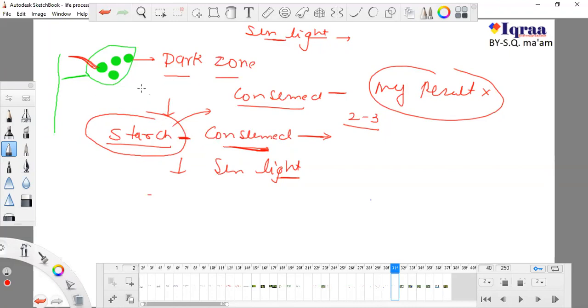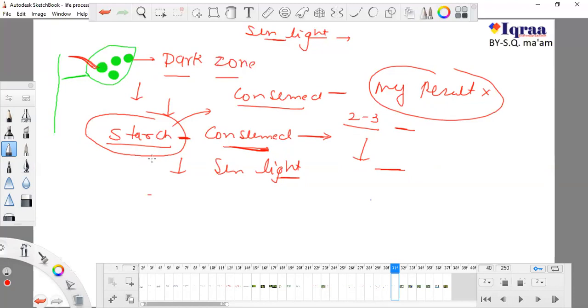If I have to do my experiment, I just have to put them in the dark zone and start my experiment immediately. But if I do this experiment 2 or 3 days after putting them into the dark zone, they will consume all the starch and there will be no result. So you have to do this very fast. After 2 or 3 days there will be no result, because the plant is not doing photosynthesis. The plant present in the dark zone is doing nothing, and it will start using its reserve food material,